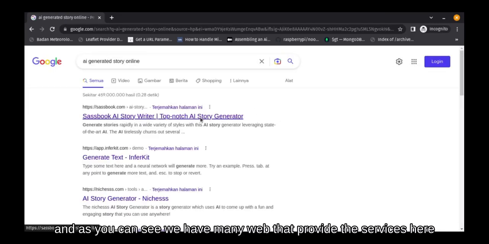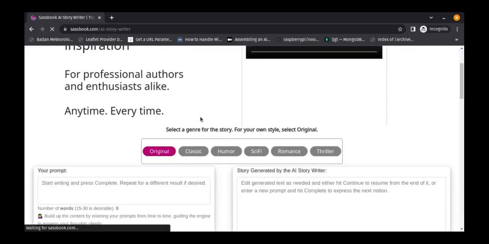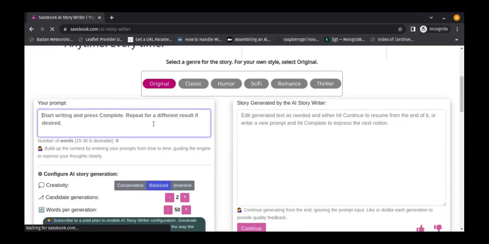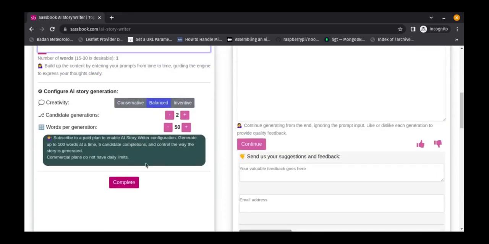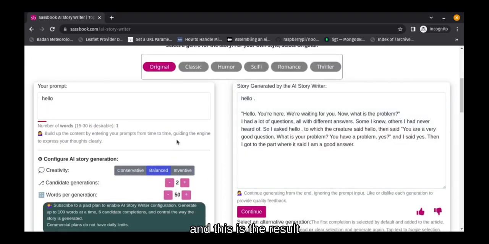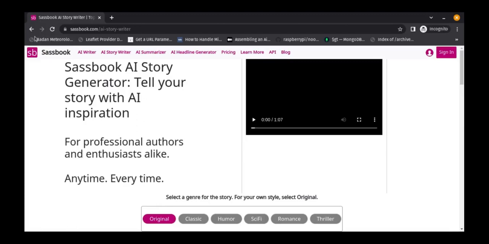And as you can see, we have a menu of websites that provide the service here. We choose one, and to begin, we type like this, and this is the result. So to get the story, we must type some trigger words like that, and you get that.